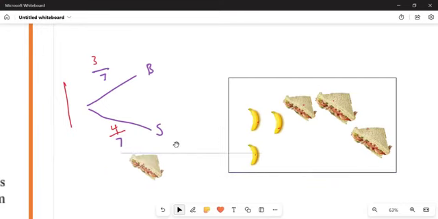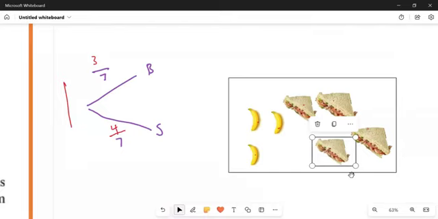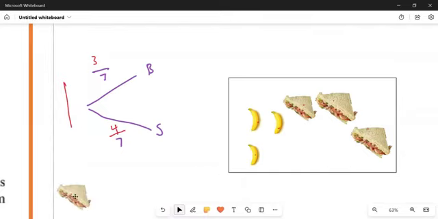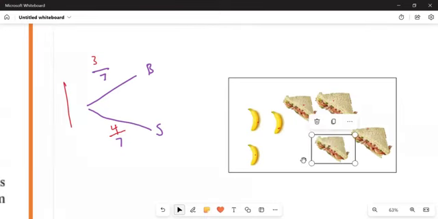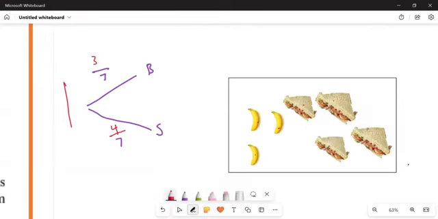Instead of eating the sandwich, I'm going to put it back. I'm replacing it. Does it make sense? I chose the sandwich, and while I was about to eat it, they called me, then I put it back. I'm going to choose for the second time. I come back from the office now, and I'm going to choose for the second time.